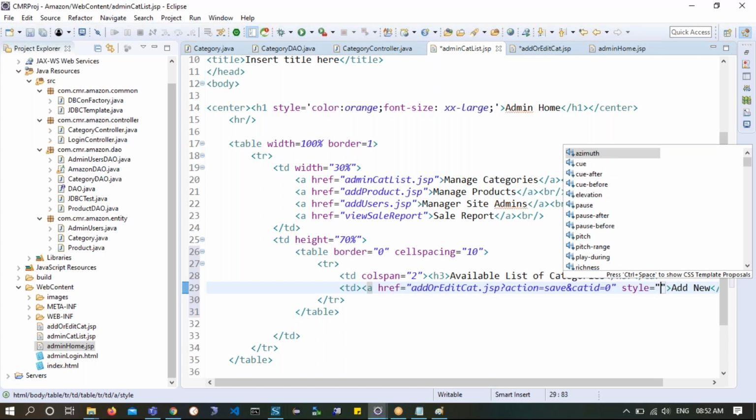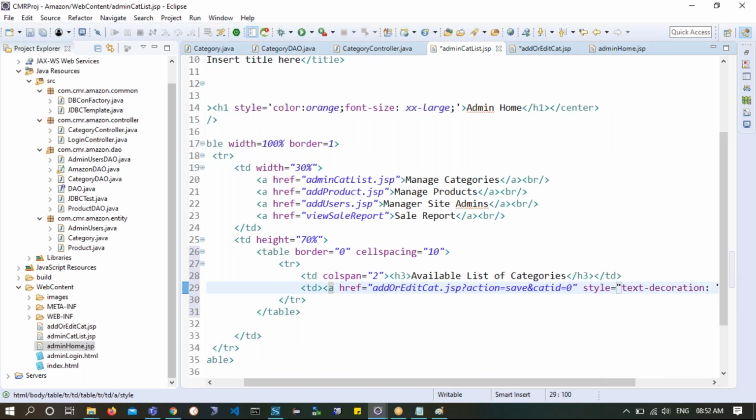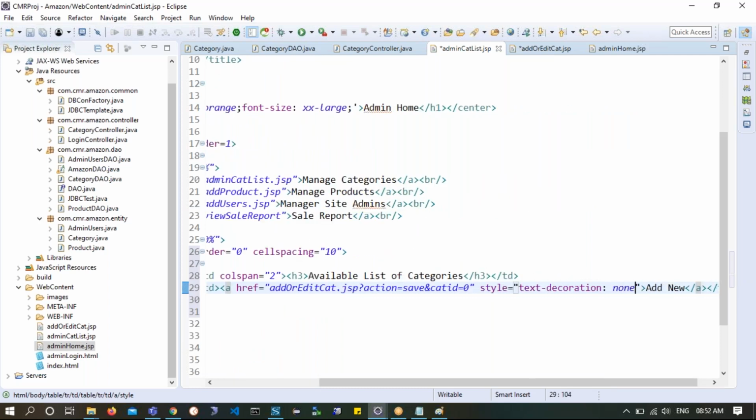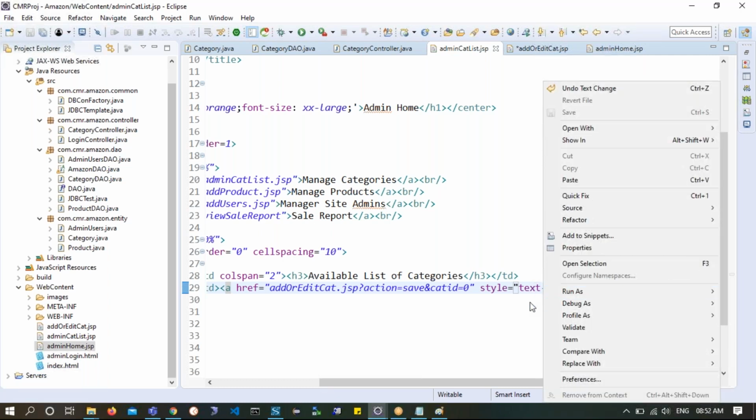Decoration, and something will be there. I forgot. I think style equals text-decoration: none. So when you say text-decoration none, it will be shown to you as plain text, rather than showing it as an underline. So let's see how it will look.